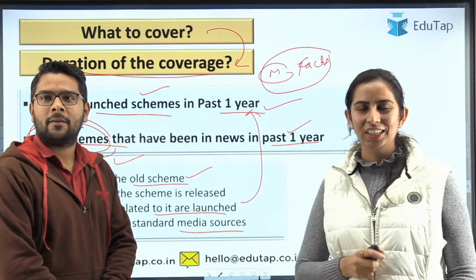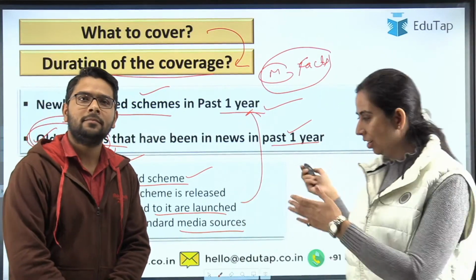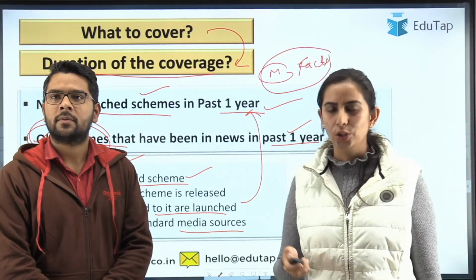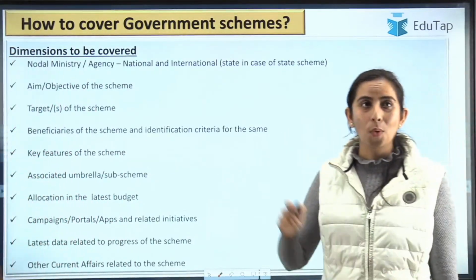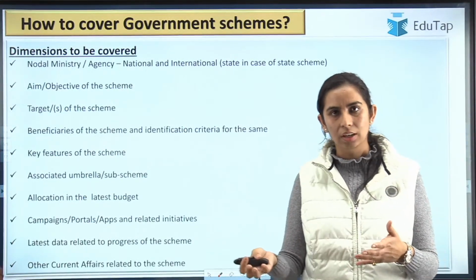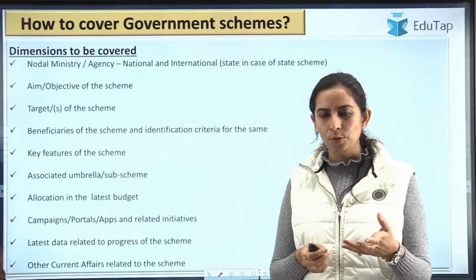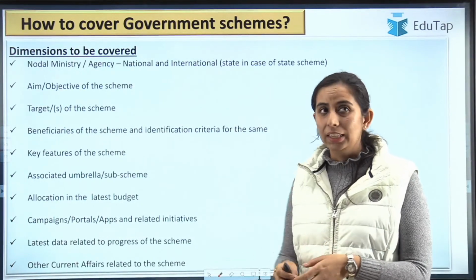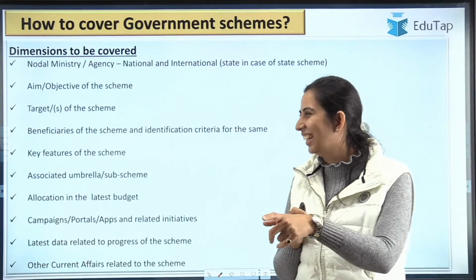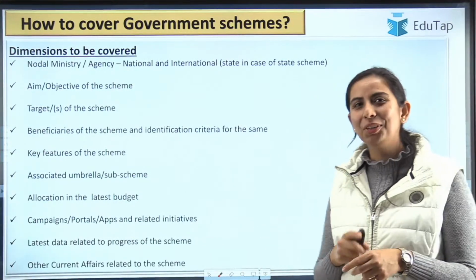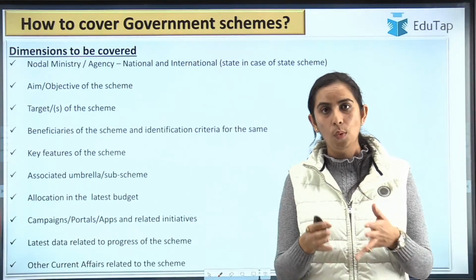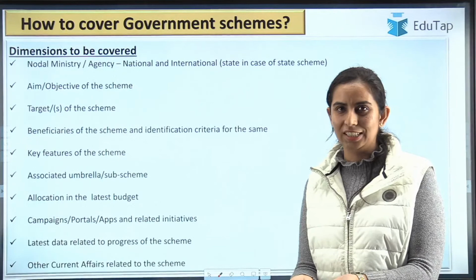Fine, Priyadarshini. So as far as the lecture is going on, I think you guys are able to understand, right? Okay, let's go. The most important part: how to cover government schemes, guys. It is usually said, I read somewhere, that if you know the why and what of something, then the how becomes easy for you. If you know why and what, then it is easy to know how to cover, because half you're already there, 50%. You are filtered, you know what to do. Now you just have to do it dedicatedly.